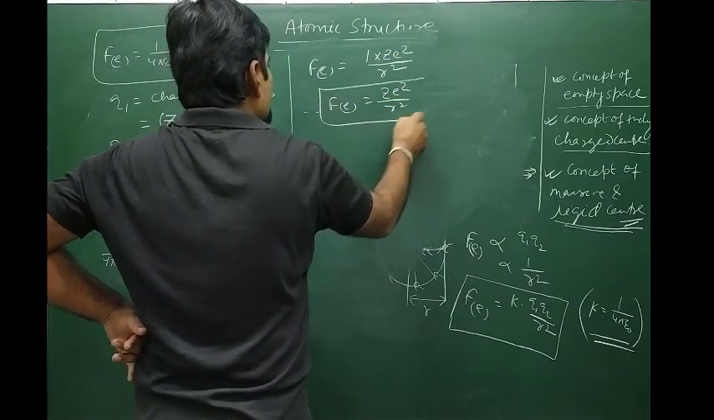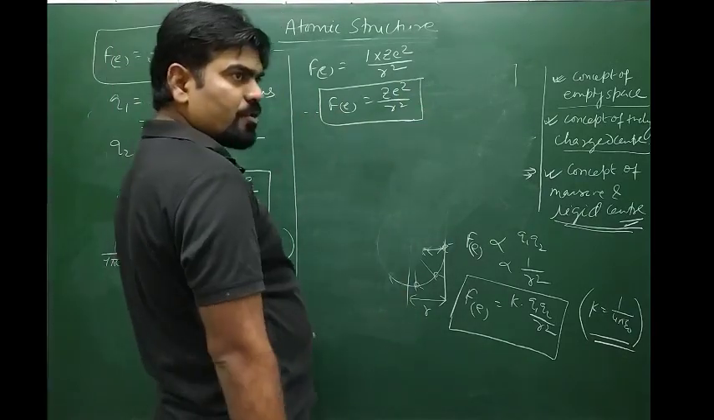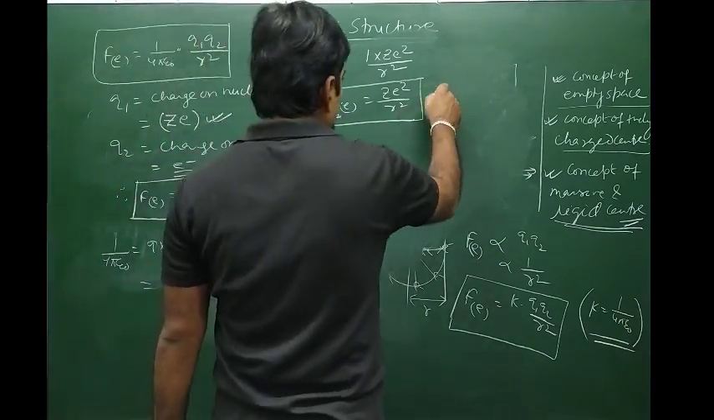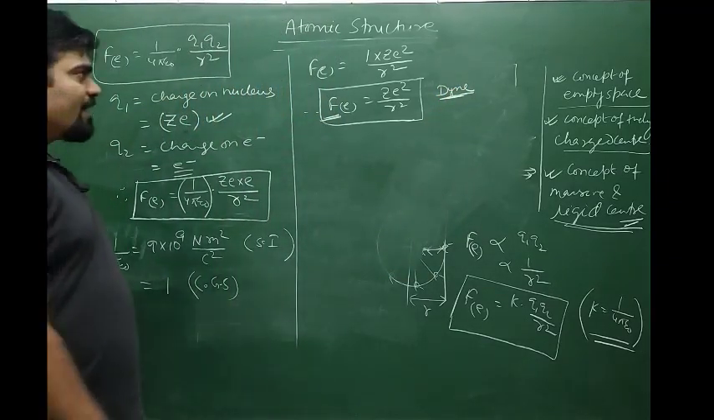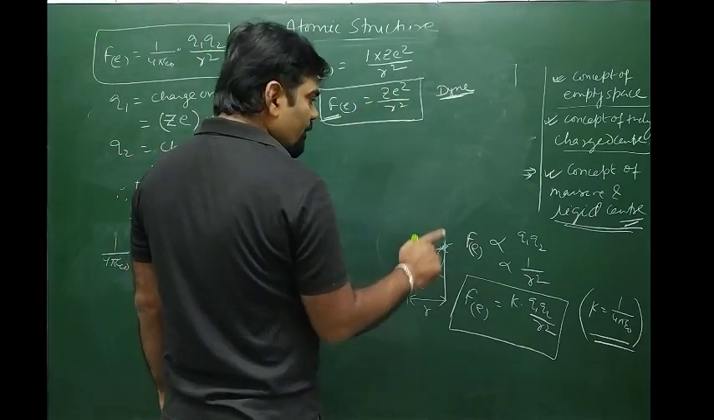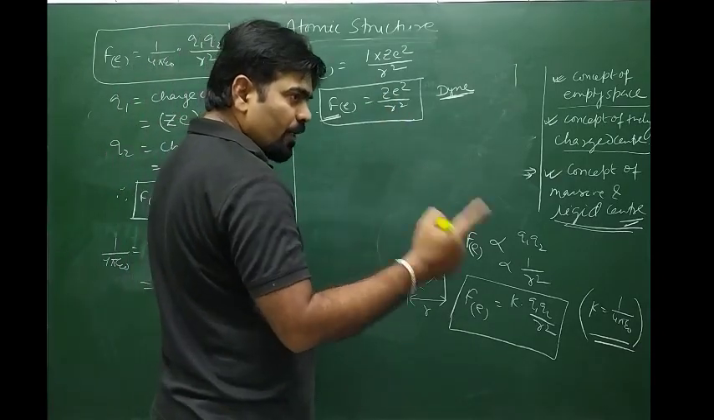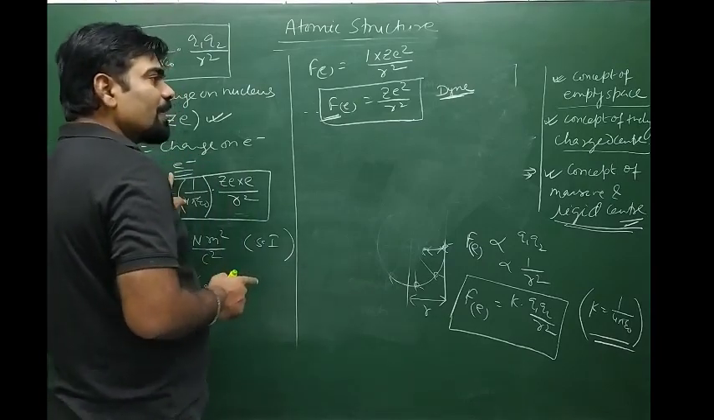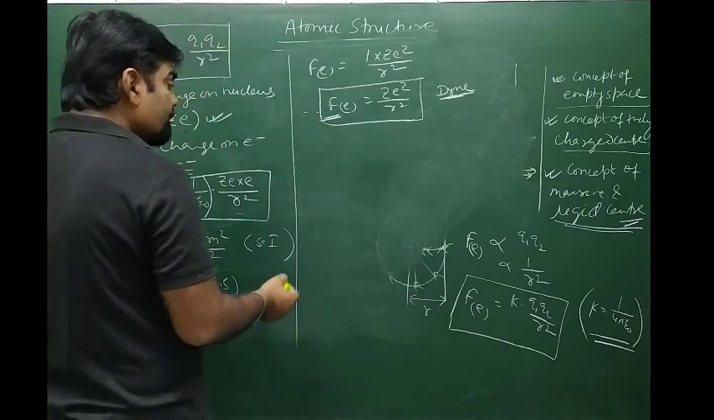Mind it, if Ze square by r square is written, then the value of 1 by 4 pi epsilon naught is taken as 1 in the CGS system. So the values must be in the CGS system, and the force of attraction must be in dyne. This must be in terms of dyne, that is Ze square by r square. Where Z is the atomic number, that is the number of protons. Ze is the charge on the nucleus, e is the charge on the electron, and therefore it is written as Ze square by r square.